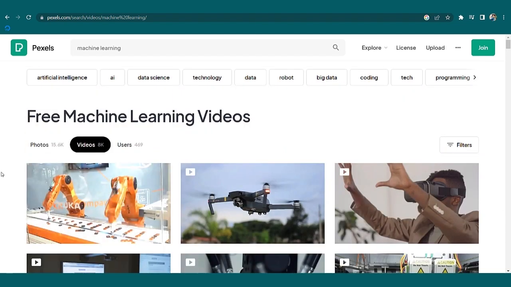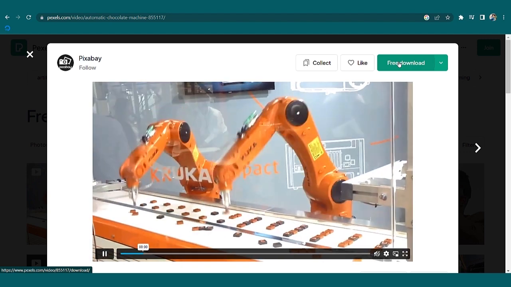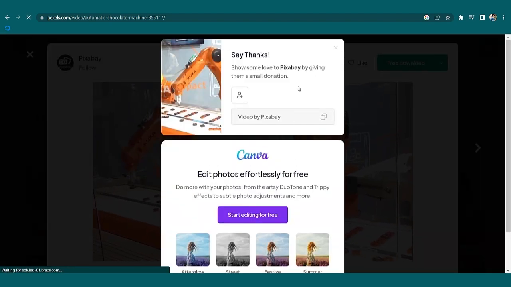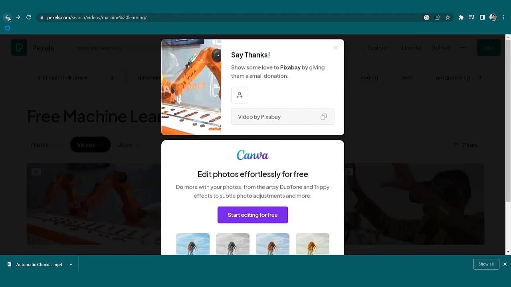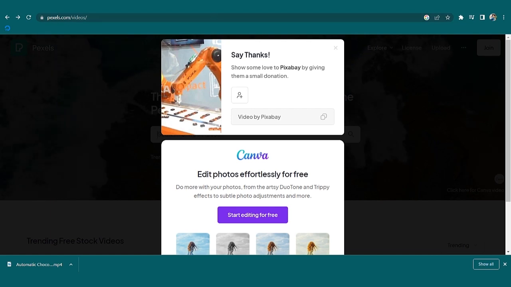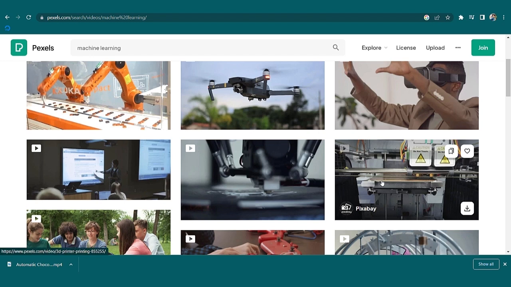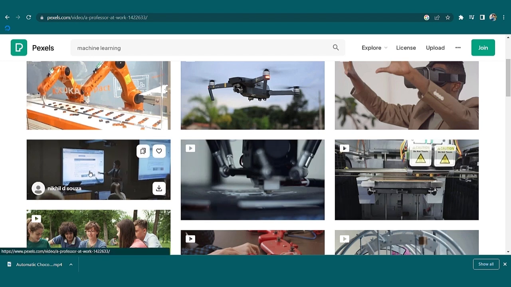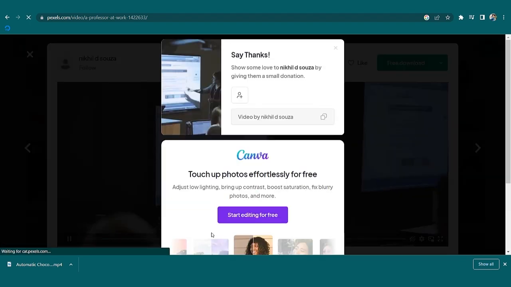Let me take the first one. This was better. Yeah, I just clicked it and it's a free download. Click to get it free downloaded and you are going to soon see it at the corner. Yes, here it is downloaded now. The next task is either you can go for one more if you want. I'm taking this one. This is better. So I have 2 videos now. See, download it.